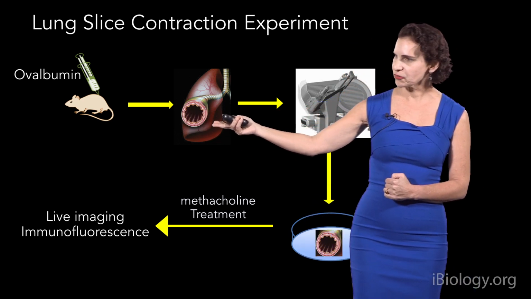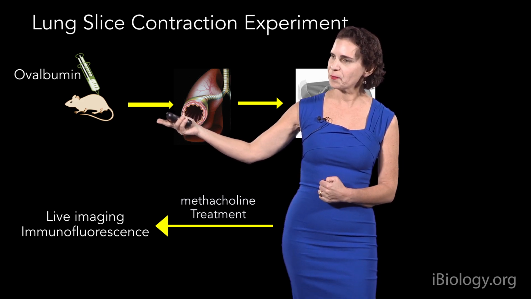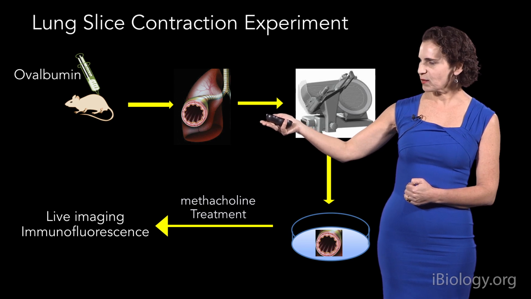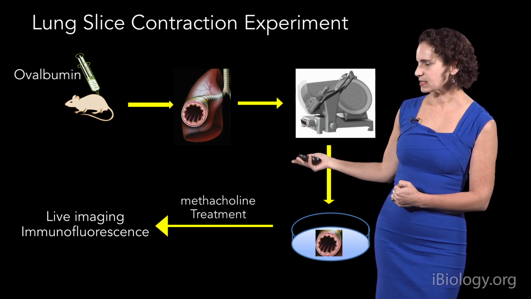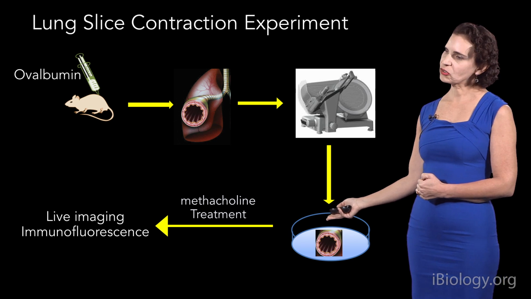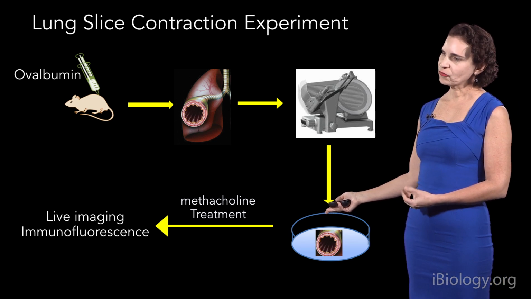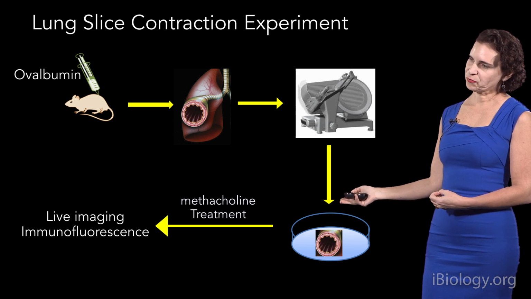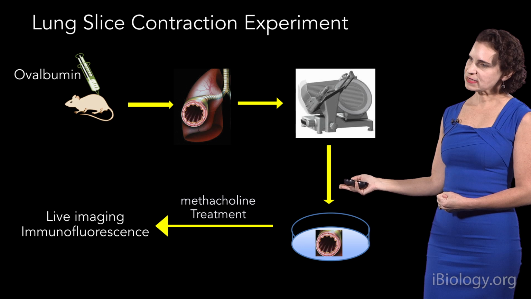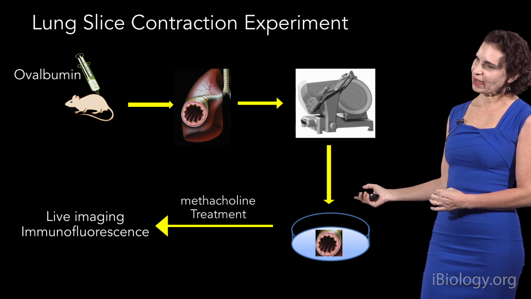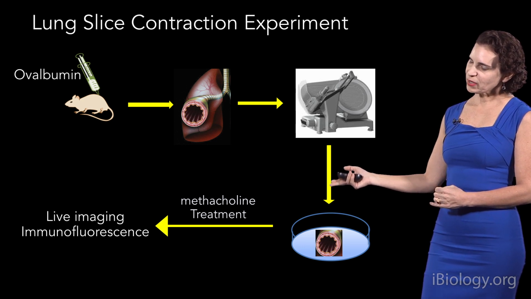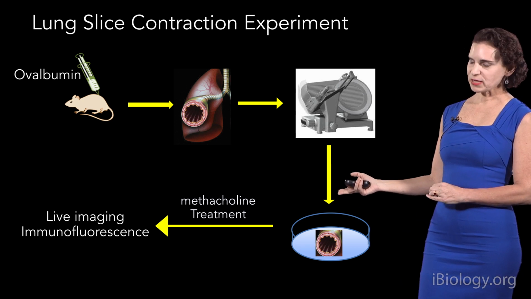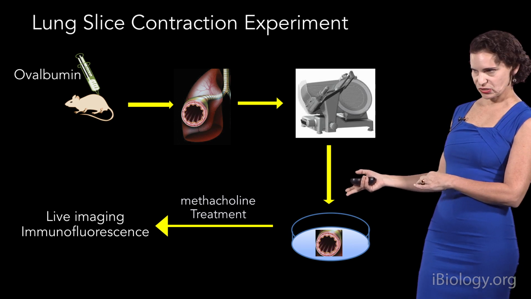And this did, after several injections, we get the mouse become immunoprimed. Once this happens, we'll sacrifice the mice, harvest the lungs, and slice them. And then we can culture them in cell media for up to a week. At this point, we can test this idea of bronchoconstriction by triggering these bronchioles to contract using methacholine, a mimic of acetylcholine, and that will activate the smooth muscle contraction that causes this bronchoconstriction.